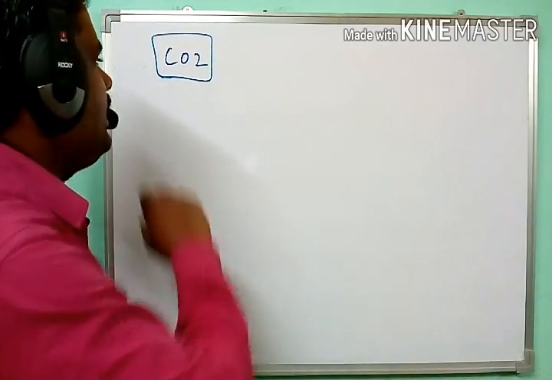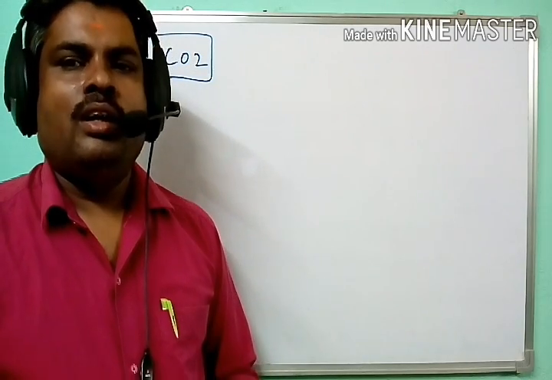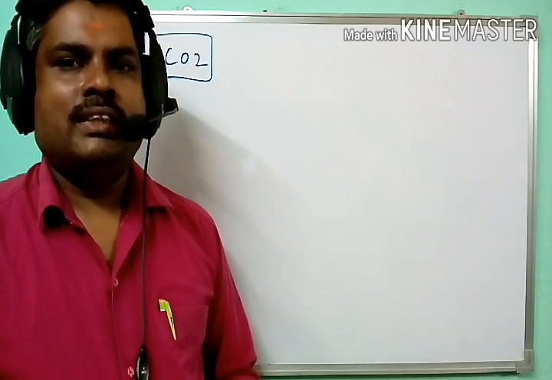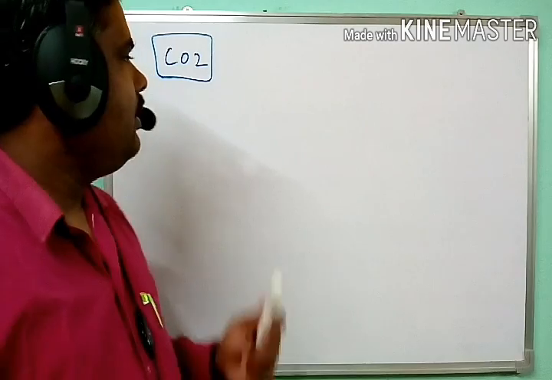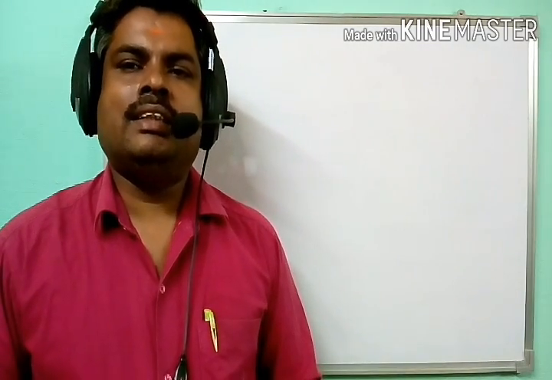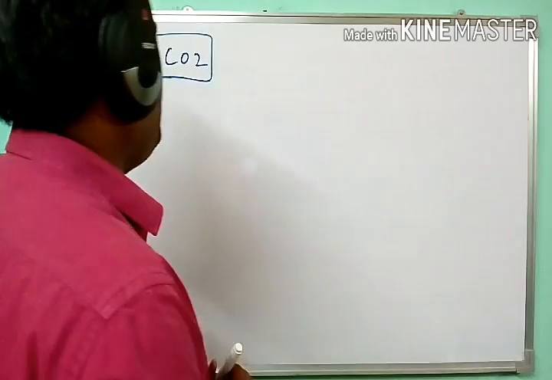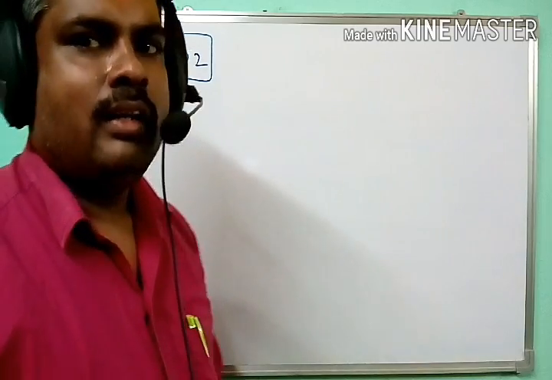Both carbon dioxide and oxygen are present in the air, but the carbon dioxide plays a major role in photosynthesis, and it is the major requirement for the process. How to prove that CO2 is necessary for photosynthesis? Let us do this simple activity to prove that carbon dioxide is necessary for photosynthesis.